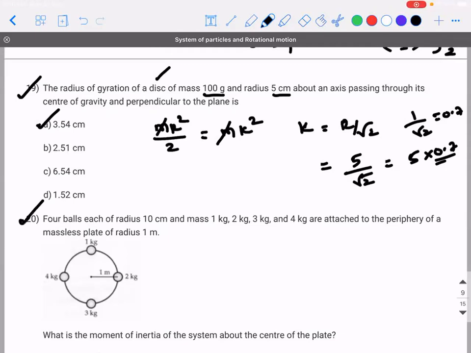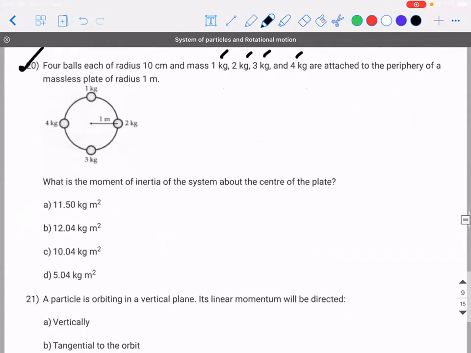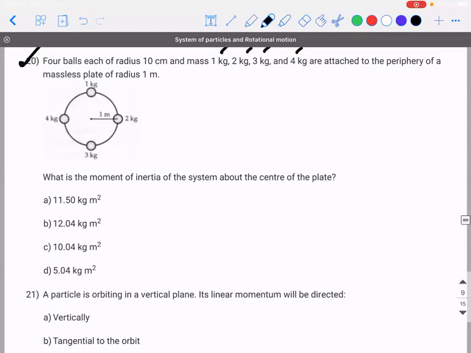Okay. 20th. 4 balls, each of radius 10 centimeter and mass 1 kilogram, 2 kilogram, 3 kilogram, and 4 kilogram, are attached to the periphery of a massless plate of radius 1 meter. What is the moment of inertia of the system about the center of the plate?